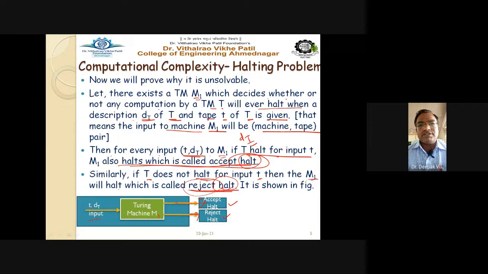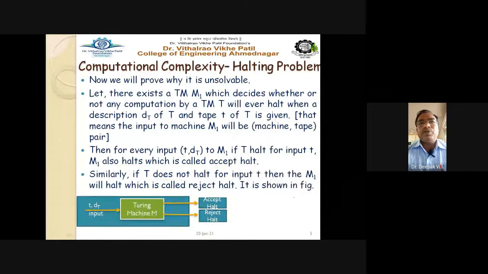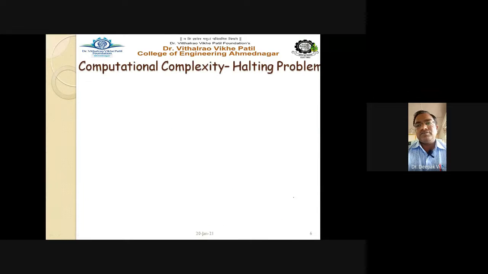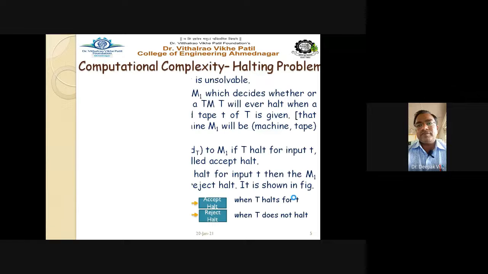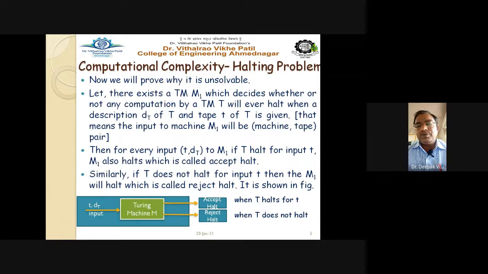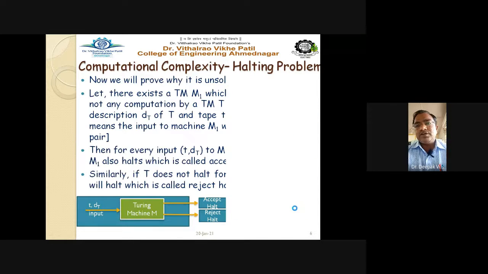The reject halt is when the Turing machine does not halt for the input t, then machine M1 will halt, which is called the reject halt. So the next point here is when T halts, when T, that is the Turing machine, halts for input t, and when T does not halt for input t.